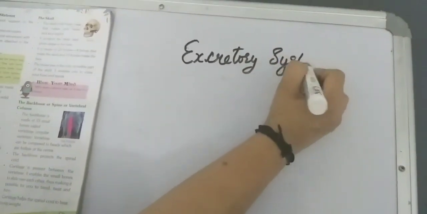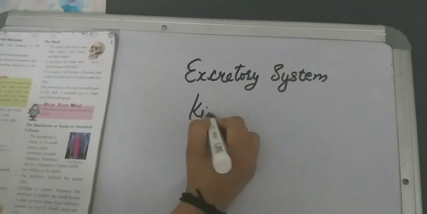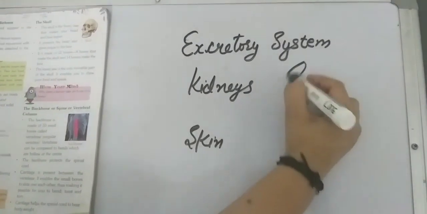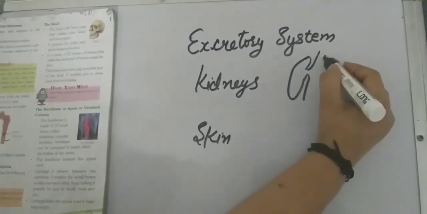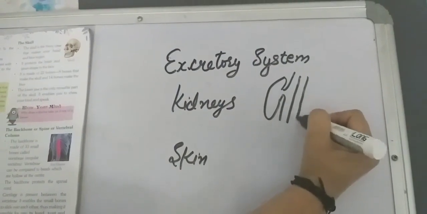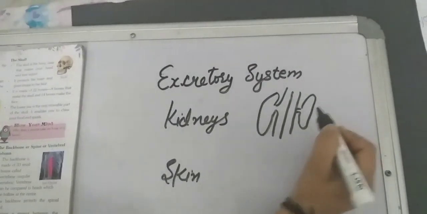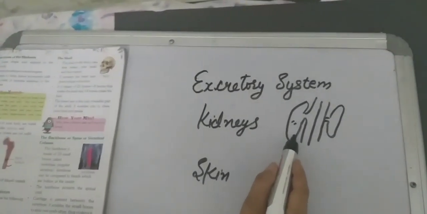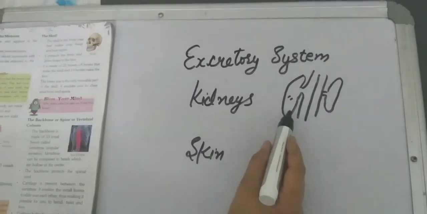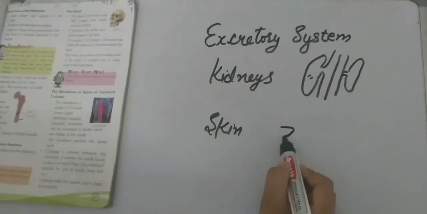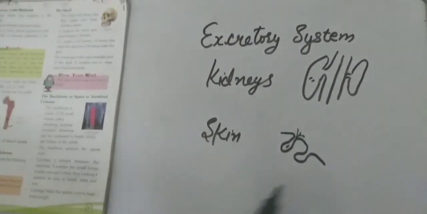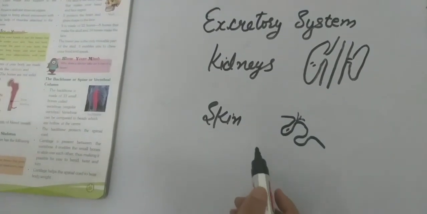Kidneys help to filter poisonous acid from the body, and in the form of urine we throw waste out from the body. Skin has pores. Through those pores, excess water with salt comes out in the form of sweat.